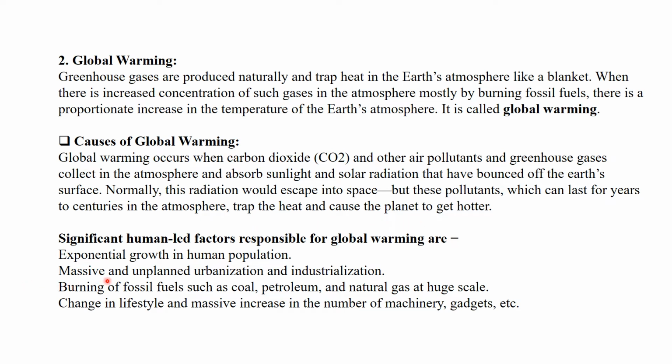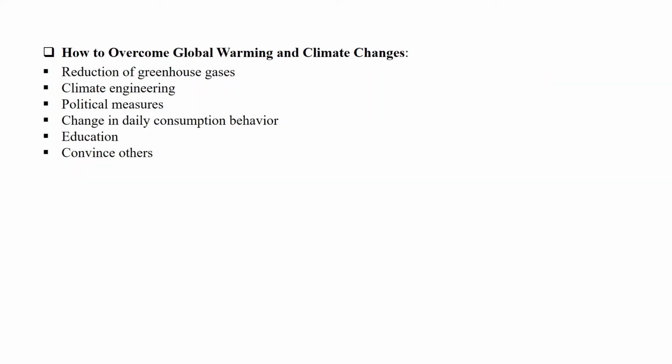Then massive and unplanned urbanization and industrialization. Next, burning of fossil fuels such as coal, petroleum and natural gas at huge scale. Next is change in lifestyle and massive increase in the number of machineries and gadgets. So these are the human-led factors responsible for global warming. So how do we overcome this problem of global warming? What we can do to overcome the problem of global warming and climate change is, first, reduction of greenhouse gases. So we have to reduce the amount of greenhouse gases.